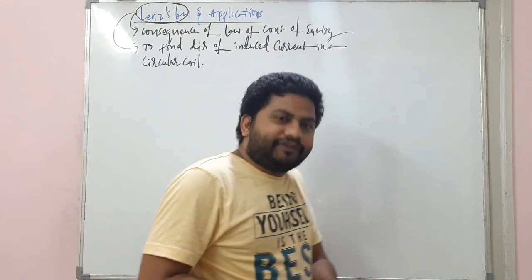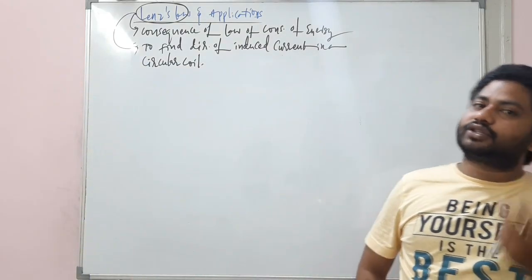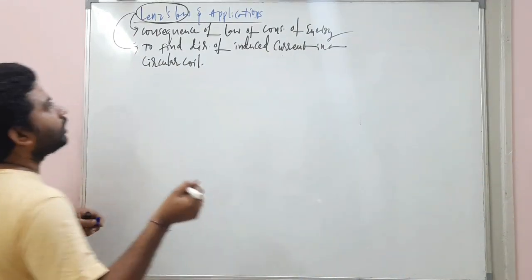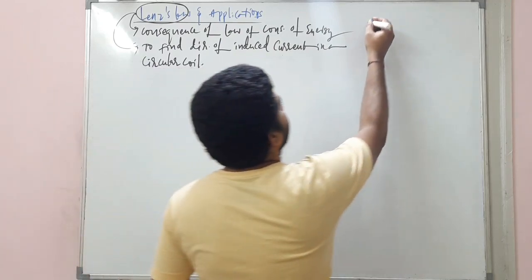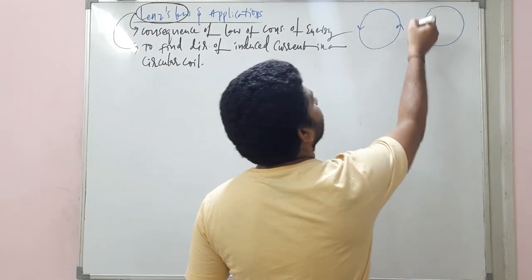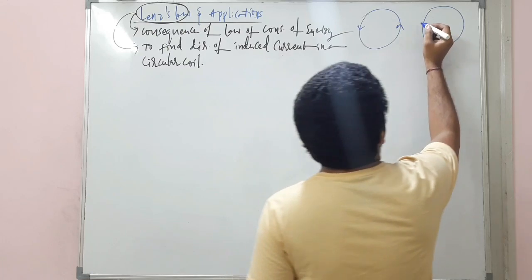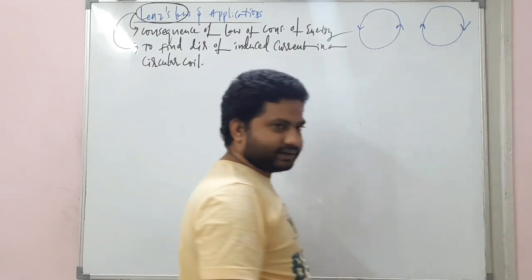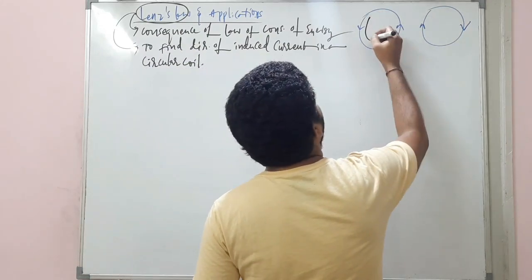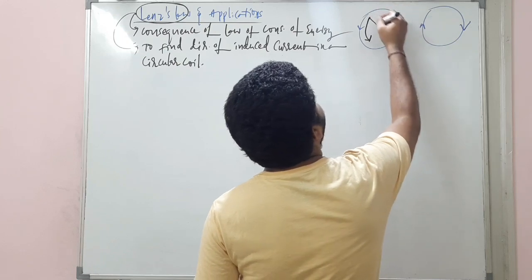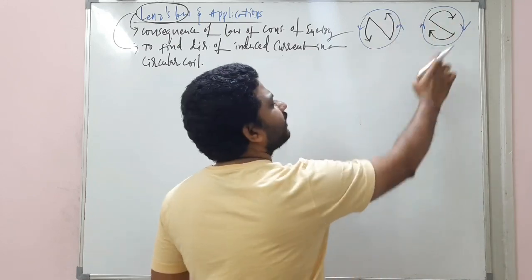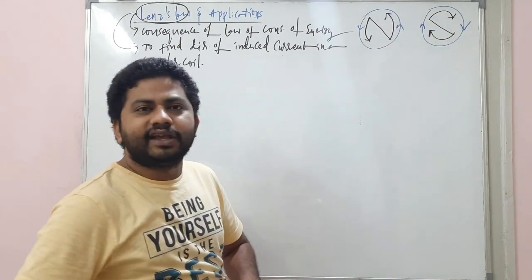Students, if you want to understand Lenz's law and its applications, you must remember the concept called the clock face rule. Okay, let me draw here. So this is the coil through which the current is flowing in anti-clockwise direction, and here the current is flowing in clockwise direction. According to the clock face rule, this particular face of the coil behaves as a north pole and this particular face of the coil behaves as a south pole.